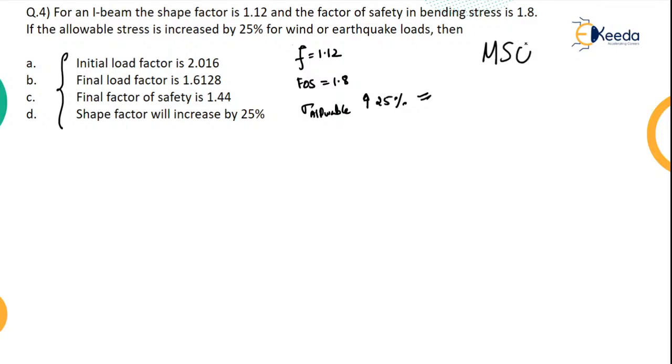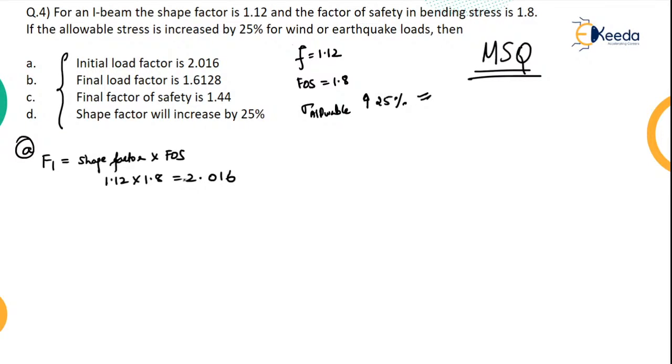This is an MSQ question, multiple select question. So there may be one answer correct, two answers correct, three answers correct, or all the four may be correct. So we will have to calculate each one of them one by one. First, we will calculate the initial load factor. Initial load factor is given by the shape factor into the factor of safety. So shape factor is 1.12 into the factor of safety 1.8. On multiplication you will get 2.016.